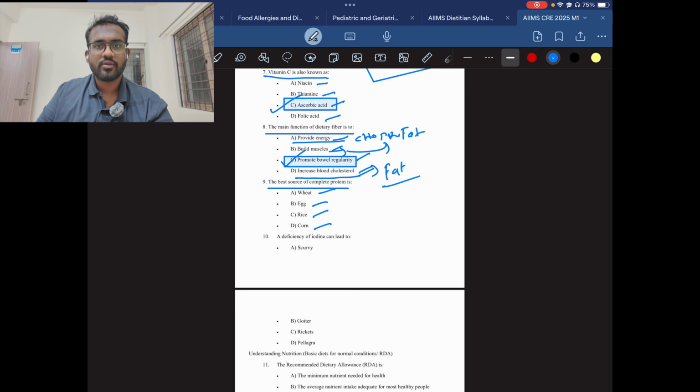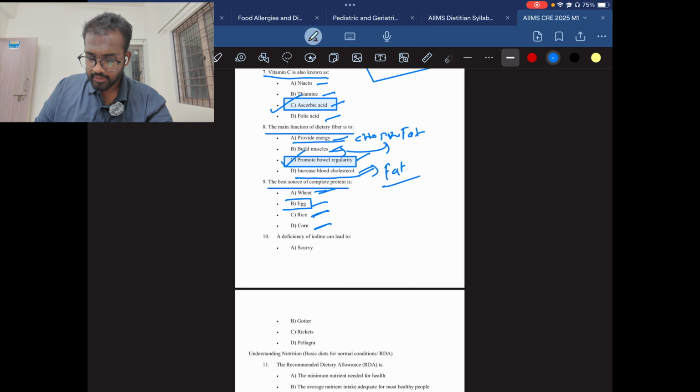In vegetarian sources there is no complete source of protein. Any single one will have 1 or 2 amino acids missing. Non-veg sources have the complete protein. As you can see here, wheat doesn't have the complete protein, rice doesn't, and corn also doesn't. Only egg has the complete protein.